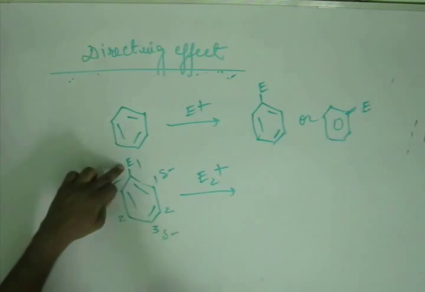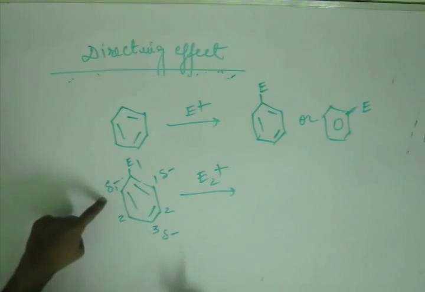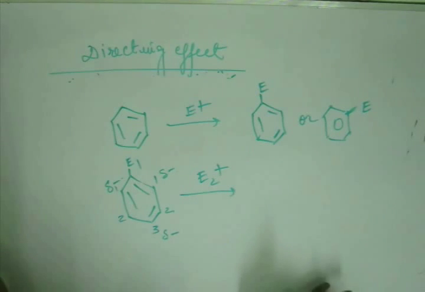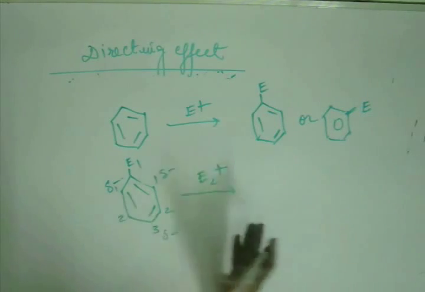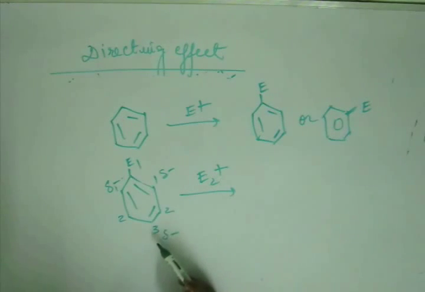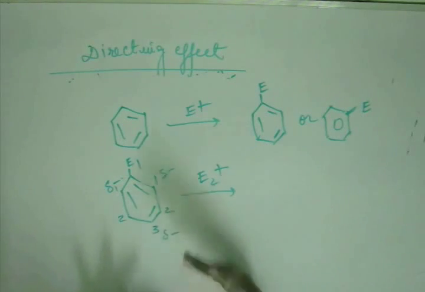So technically we coin a term here. E1 either will be ortho para directing. That means if it is electron pumping, then it will pump electron to ortho and para positions, so the incoming electrophile will go to ortho and para positions. So E1 will be called ortho para directing. And if E1 is electron withdrawing, then E1 will be withdrawing electron from 1 and 3, that means from ortho and para. So E2 will go to meta. So as if E1 is meta directing. So the group either will be ortho para directing or it will be meta directing. Right, so that is the directing effect of E1.